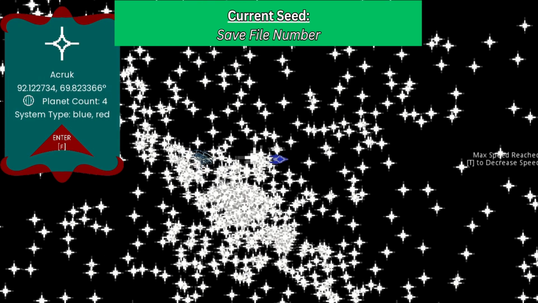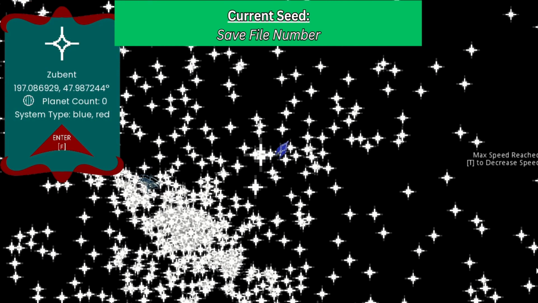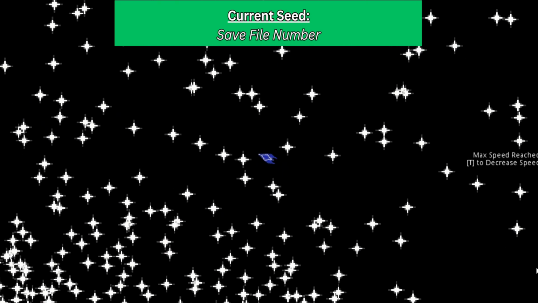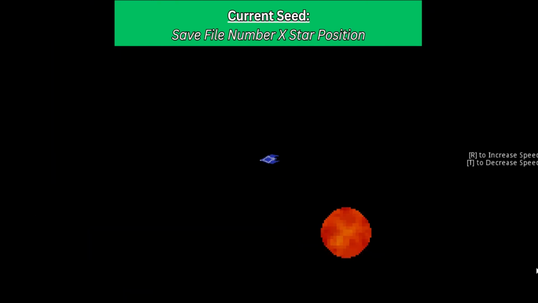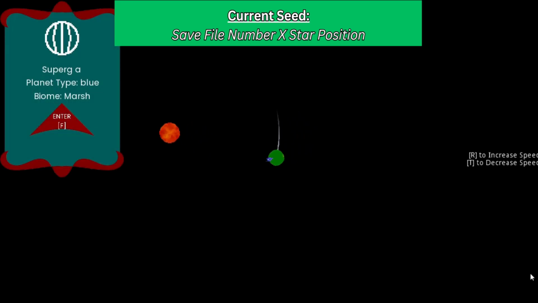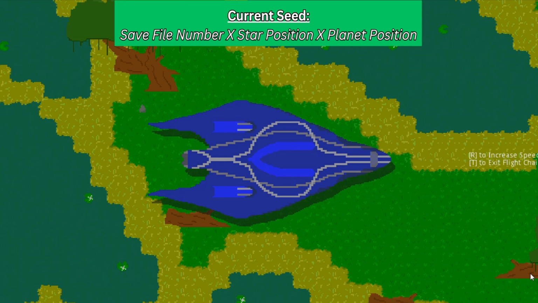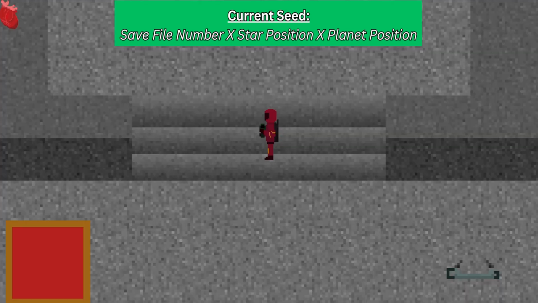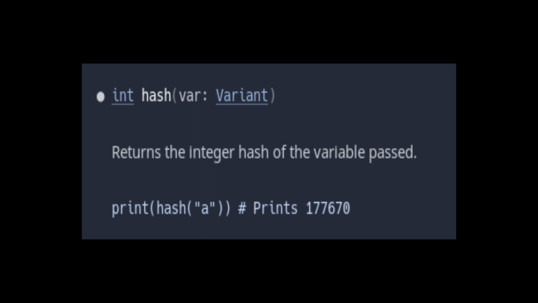If you're still following along, good for you, you've got the basic idea. I use the save file number and make it unique every time the map gets zoomed in. For instance, from the galactic view to the planetary system view to the on-planet view. When it zooms into the planetary system, I make it unique with the position of the star. When it zooms into a single planet, I make it unique by multiplying the planet's distance from the star. I do hash the numbers too to randomize it further so that nearby stars don't get similar results, but you don't need to know that for the big picture. It's just some math on the side.